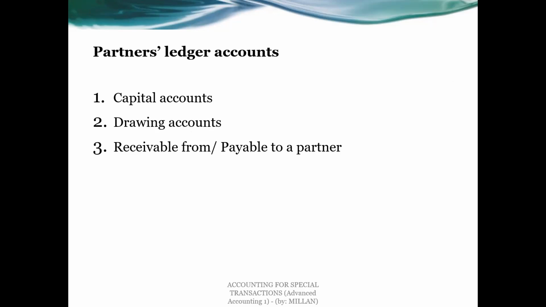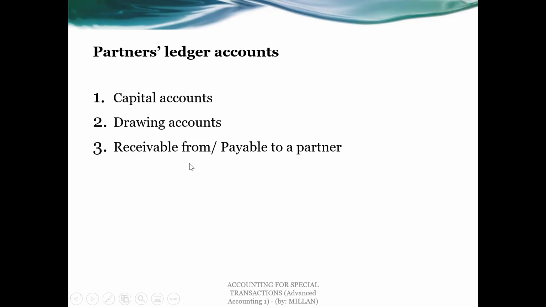Based on what we learned in the fundamentals of accounting for sole proprietorship, the profit will be close to capital. But in a partnership, the profit will be close to the drawing account.